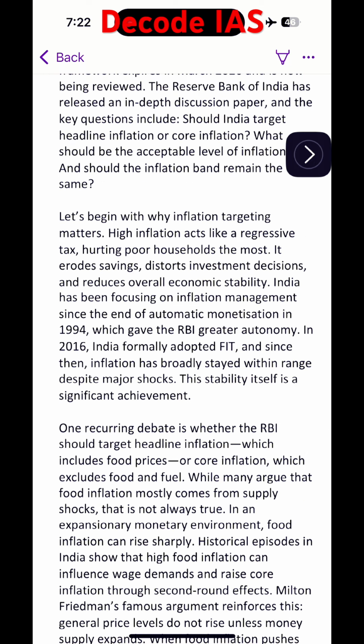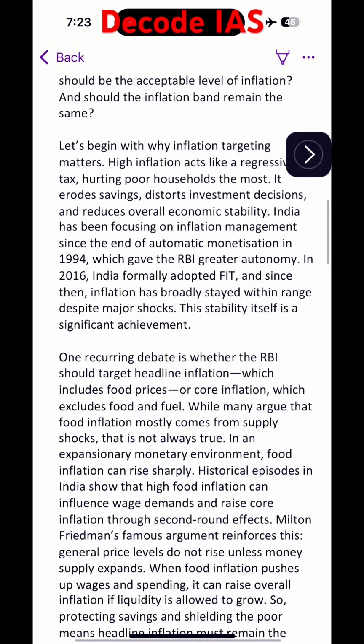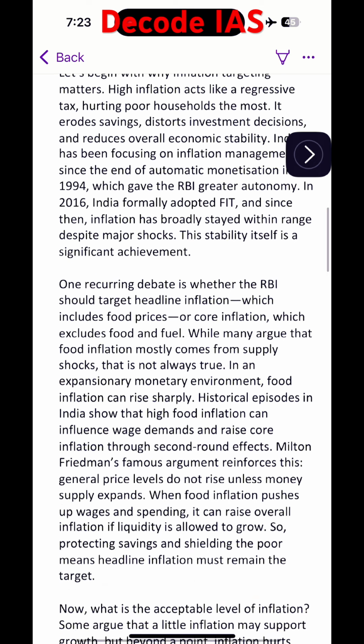High inflation acts like a regressive tax, hurting poor households the most. It erodes savings, distorts investment decisions, and reduces overall economic stability. India has been focusing on inflation management since the end of automatic monetization in 1994, which gave the RBI greater autonomy. In 2016, India formally adopted FIT, and since then, inflation has broadly stayed within range despite major shocks. This stability itself is a significant achievement.